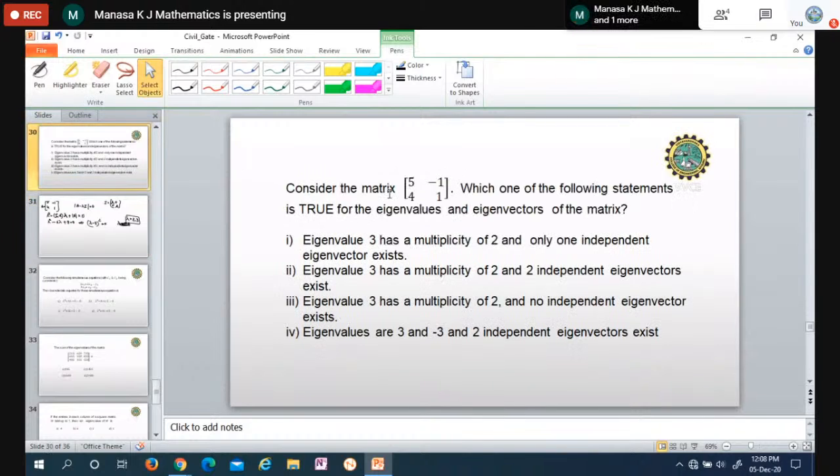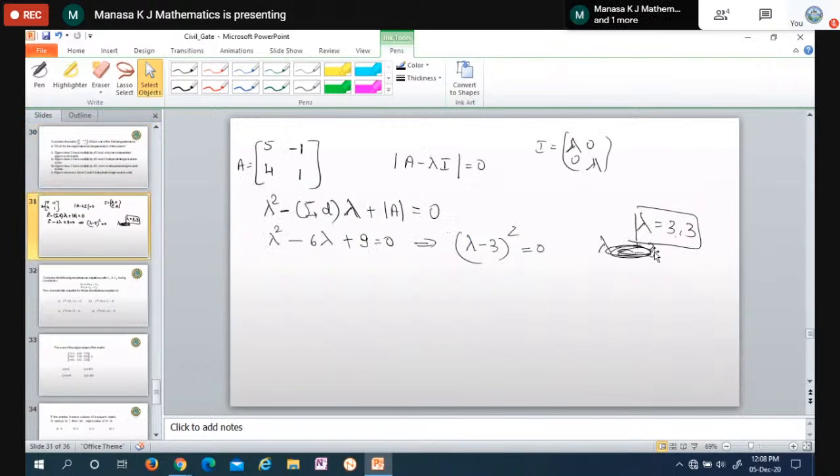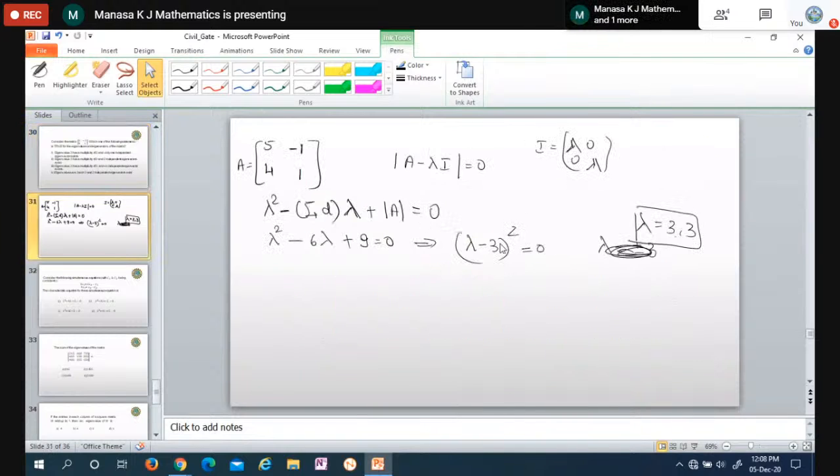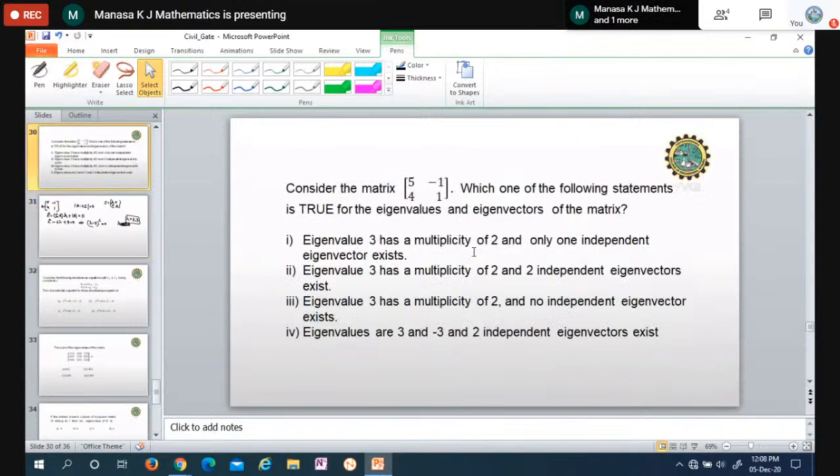See, consider this matrix. Which one of the following statements is true for the eigenvalues and the eigenvector of the matrix? Eigenvalue 3, so we are getting eigenvalue 3, of course. Eigenvalue 3 has a multiplicity of 2, of course, since it is a whole square. Multiplicity of 2 and 1, okay, this is correct actually. We have to check now the eigenvector, and whether only one independent eigenvector exists.